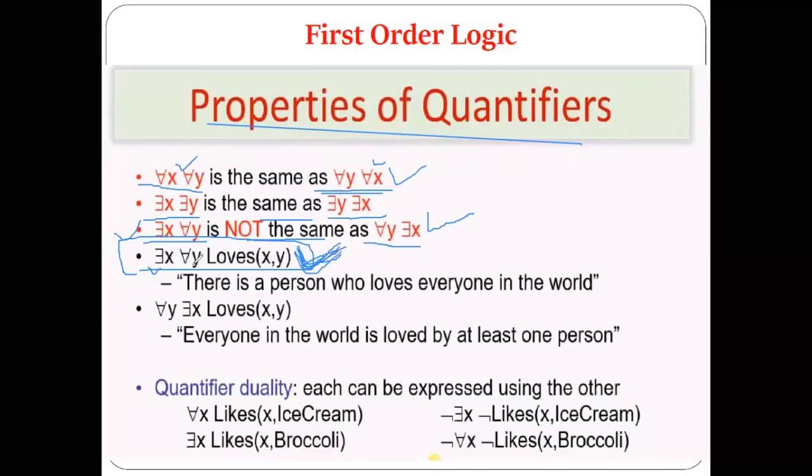What is the meaning of the first symbol? Some x. Second, all y. Loves is the predicate, and then again we have x comma y. What can be the sentence from which this logic can be written? That is my question.